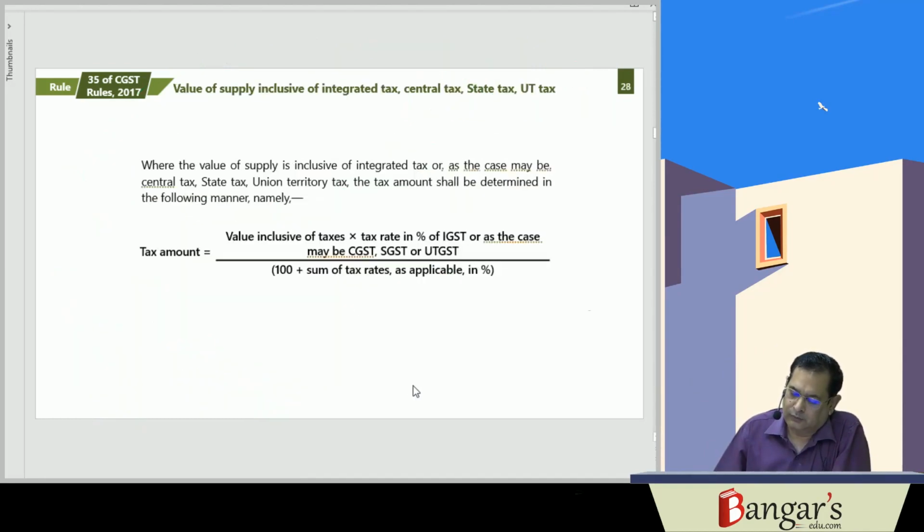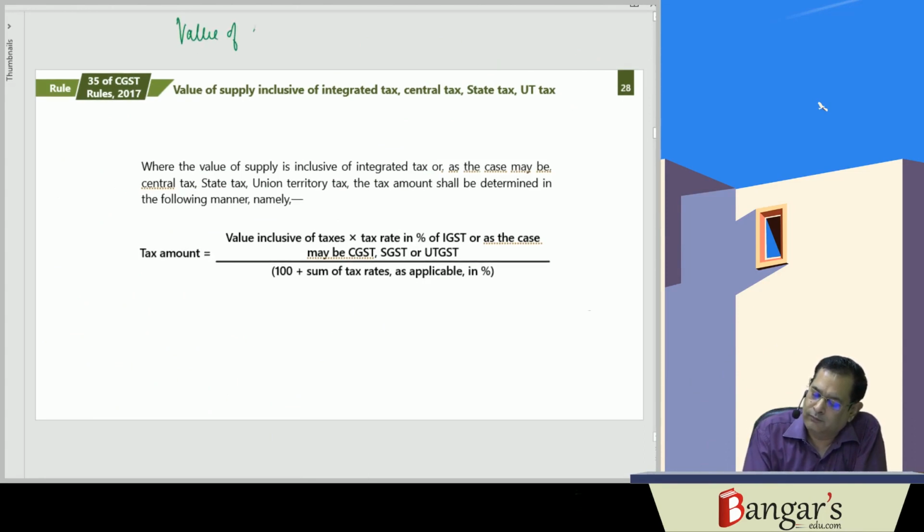Then what if the value of supply is inclusive of GST? How will you calculate the tax amount? It's very simple.